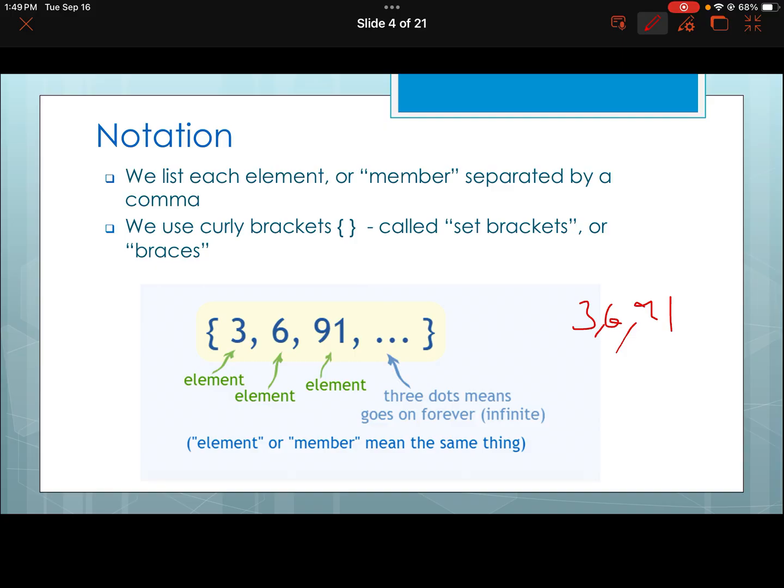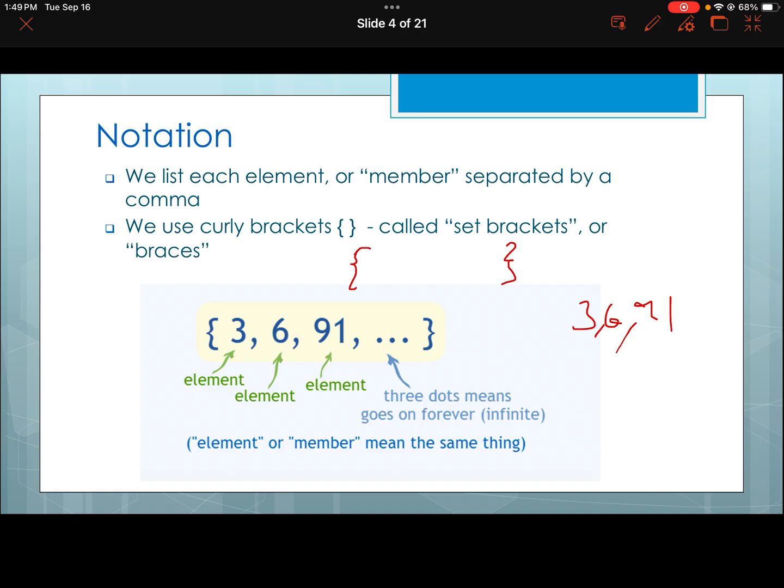We use curly brackets. Listen, people call them set brackets, people call them braces. Just in general, know that if they start and end with that, it's denoting that we're in a set. And nobody's bothered about how pretty your curly brackets are, as long as you know curly brackets are for sets.